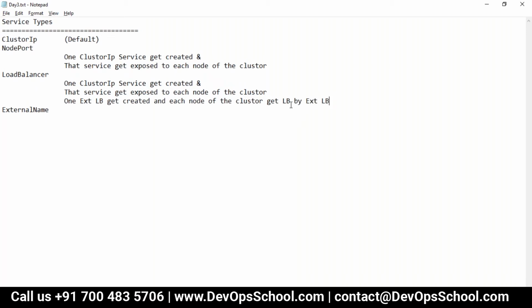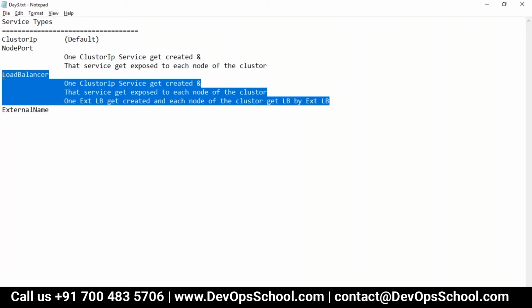So did you understand this? The third one, load balancer. Guys, did you understand this third one? Yes.